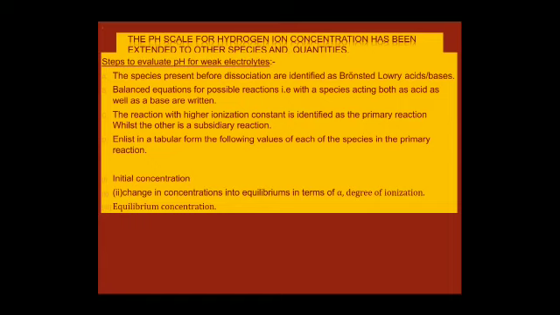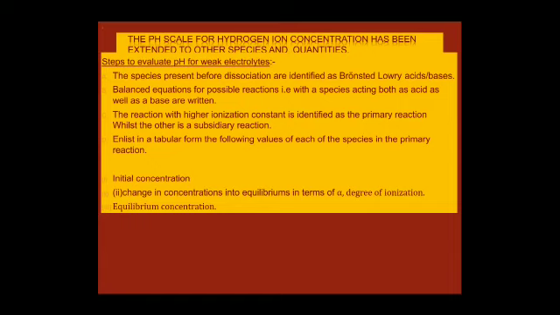Similarly, when a base is added, the concentration of OH- ion increases, while the H+ ion concentration decreases. Thus, an acid solution is one in which hydronium ion is greater than 10 to the power minus 7, and a base is one in which hydronium ion is less than 10 to the power minus 7.